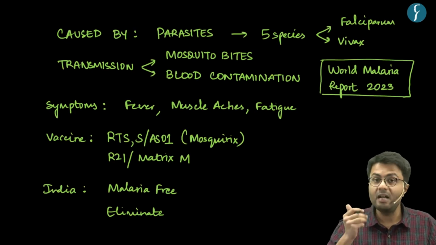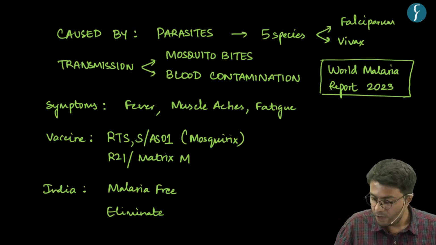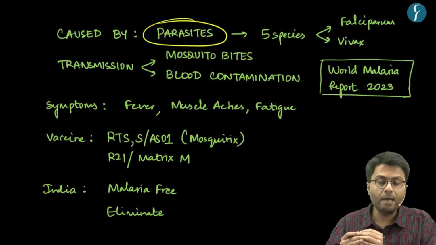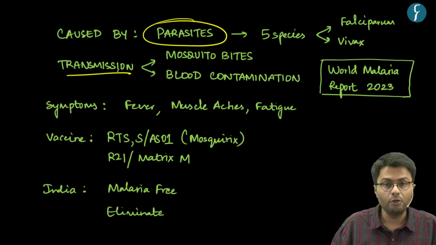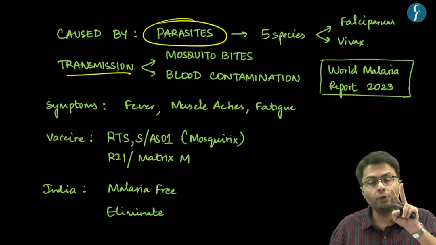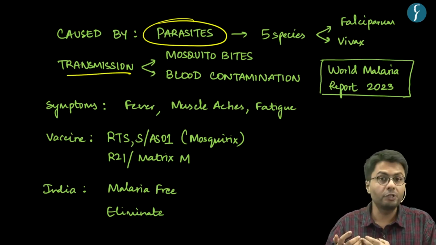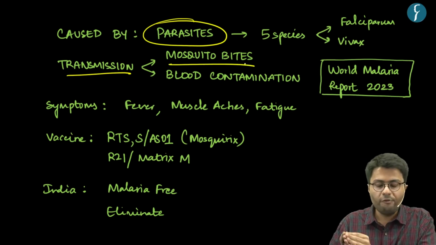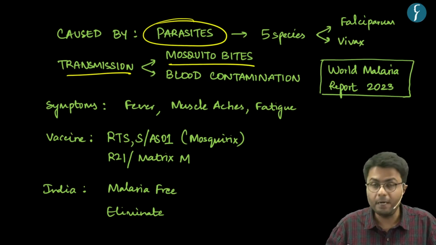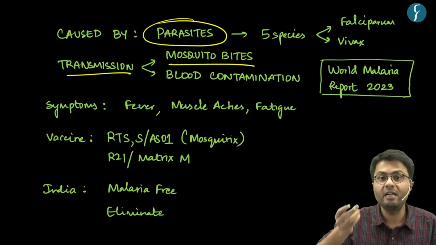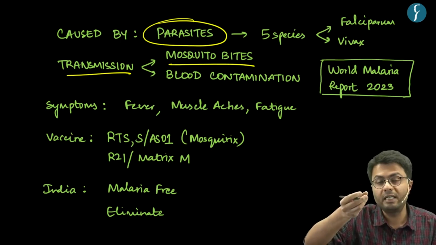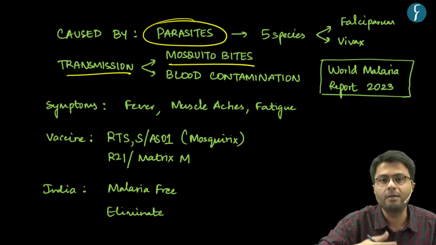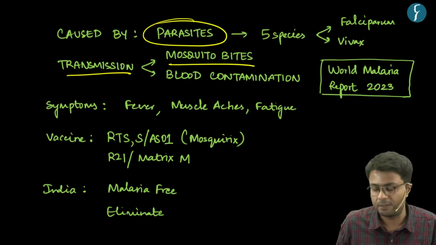Malaria is a life-threatening disease which is caused by parasites. This disease is transmitted to persons by two different methods. The first method is when an infected mosquito, which is usually a female Anopheles mosquito, bites a person, and the malarial parasite it contains is then transmitted into the person, thereby causing the disease.